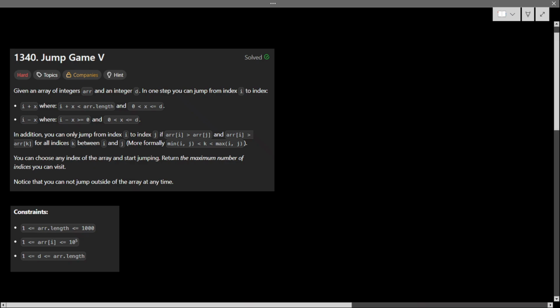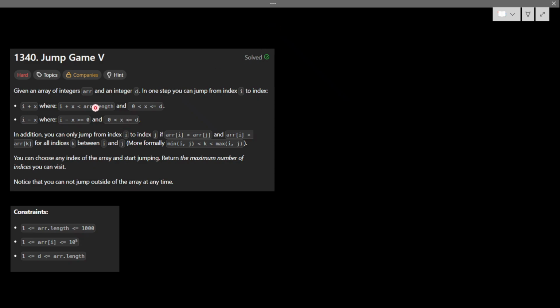Okay, so today's problem is another jump game. LeetCode is literally giving every jump game problem, and these are actually very interesting. So let's see what it means. Again, jump game means you have to traverse from one index to another index. So let's see what the condition is here.